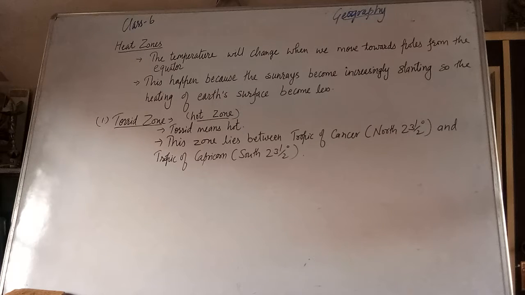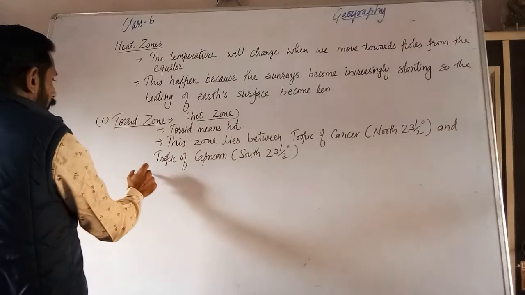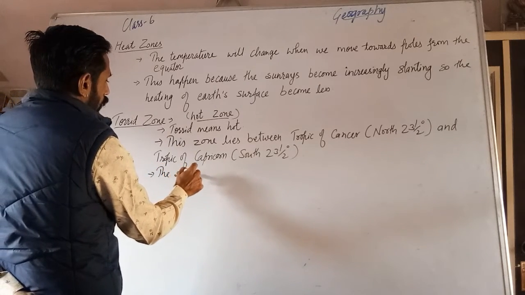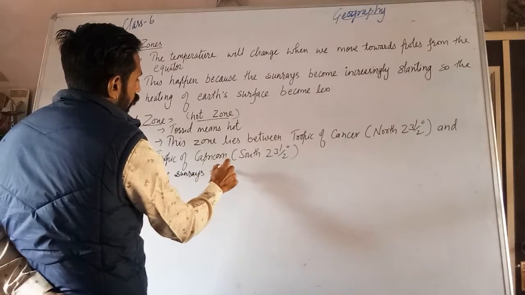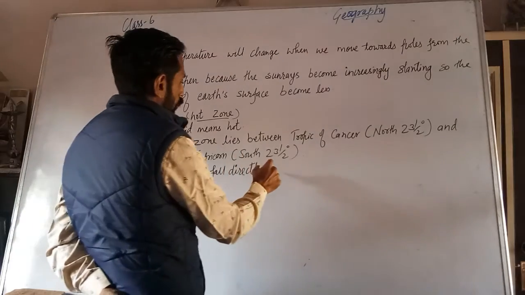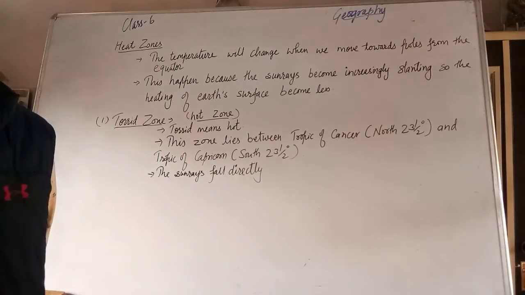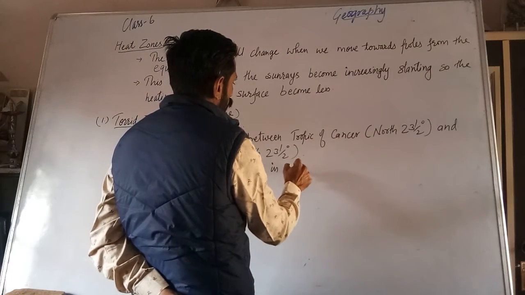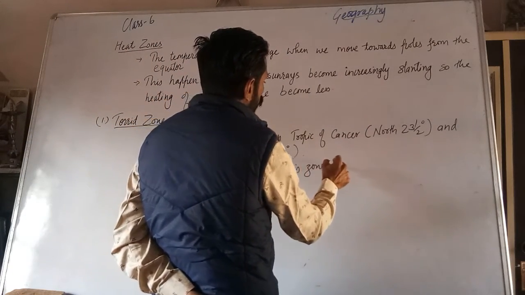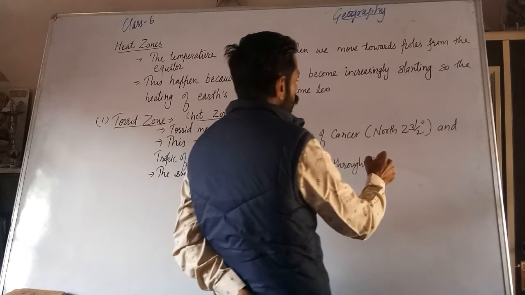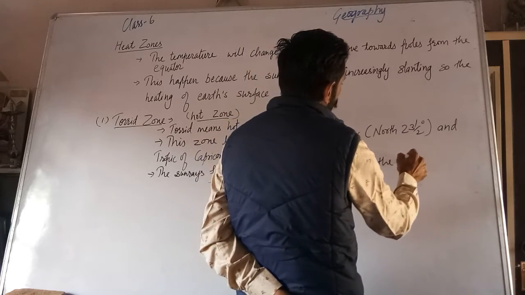Why this? The sun rays fall directly in this zone throughout the year. Not for some days, throughout the year.